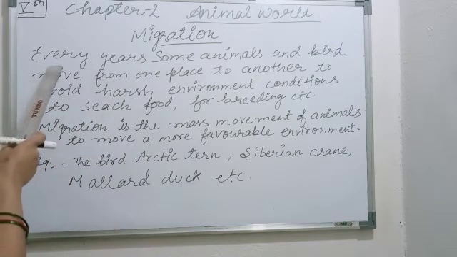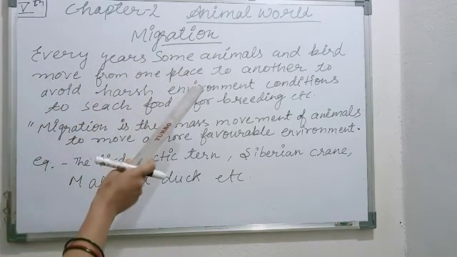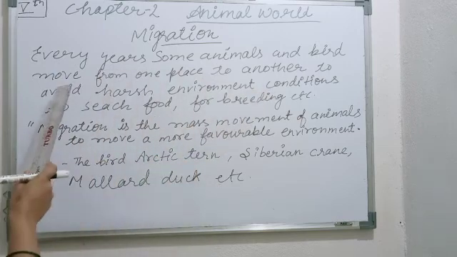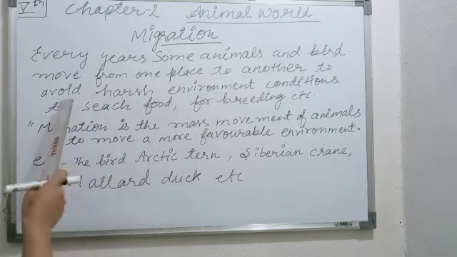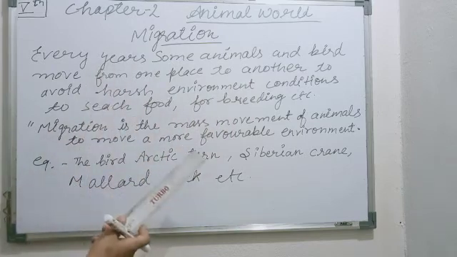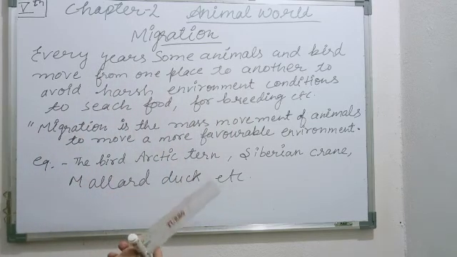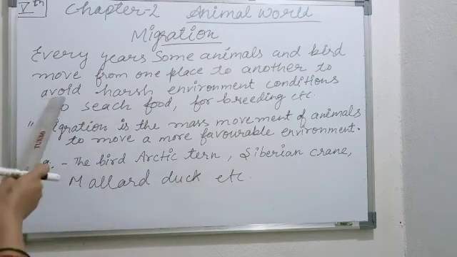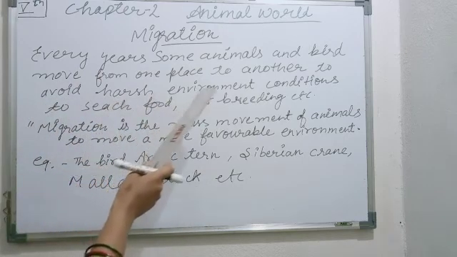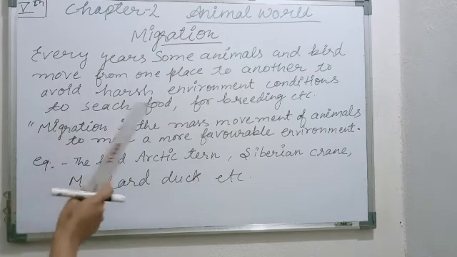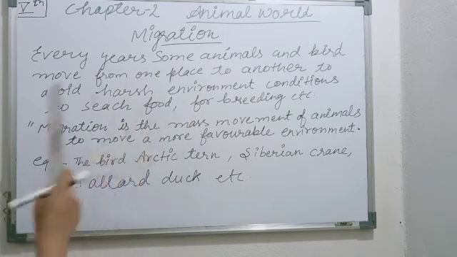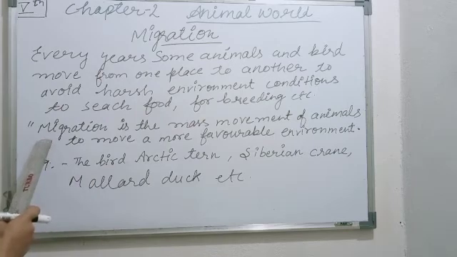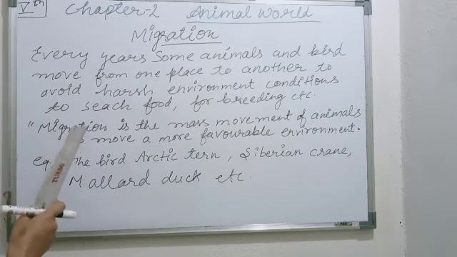Every year some animals and birds move from one place to another in search of food, in search of shelter, and for breeding their offspring. So to avoid harsh environmental conditions, to search for food, for breeding their offspring, and so on. These are the conditions. What exactly does migration mean?